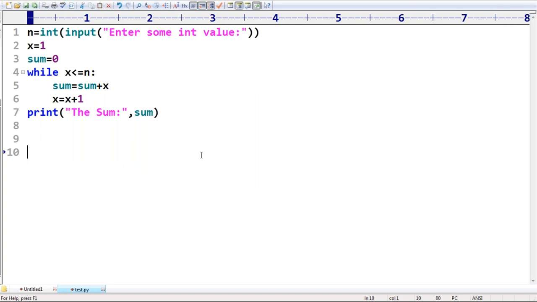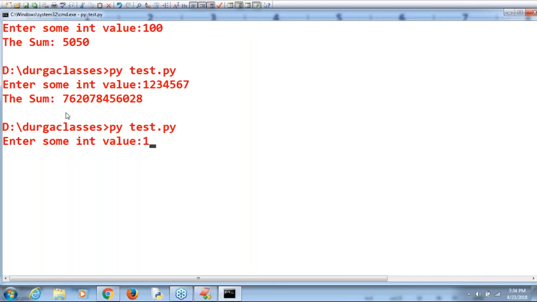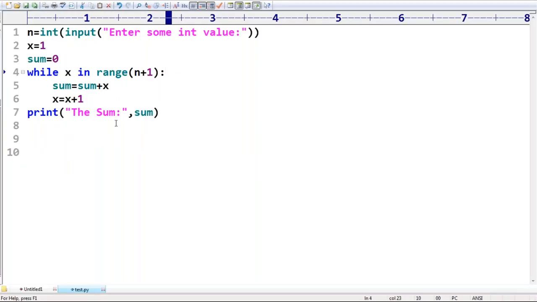Okay, just 1 minute. I'm taking while x in range of n plus 1. Yes, enter sum into value, syntax wise correct. Srivani, have you observed?